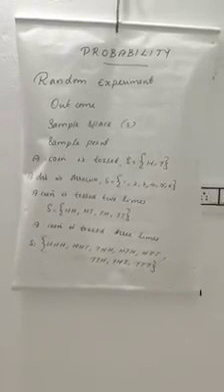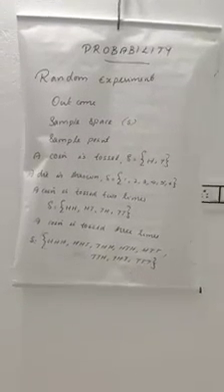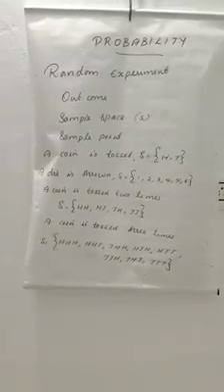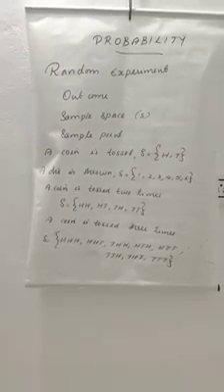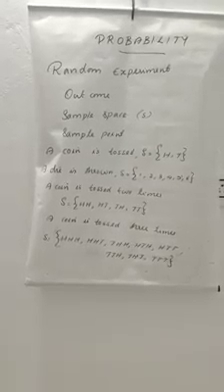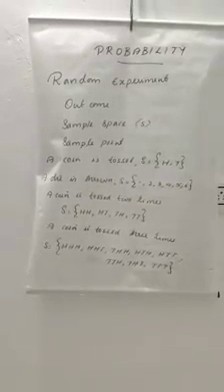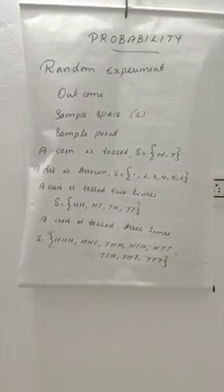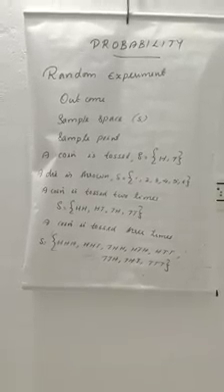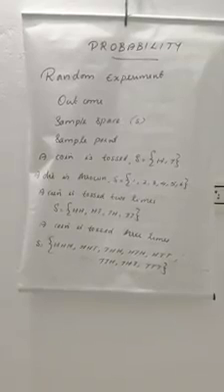Then in probability, the results are also known as outcomes. Another word for result is outcome. What are the outcomes when a coin is tossed? The results: head, tail. When a die is thrown, can you say the outcomes? Yes, the face numbers 1, 2, 3, 4, 5, 6. The word outcome means result.